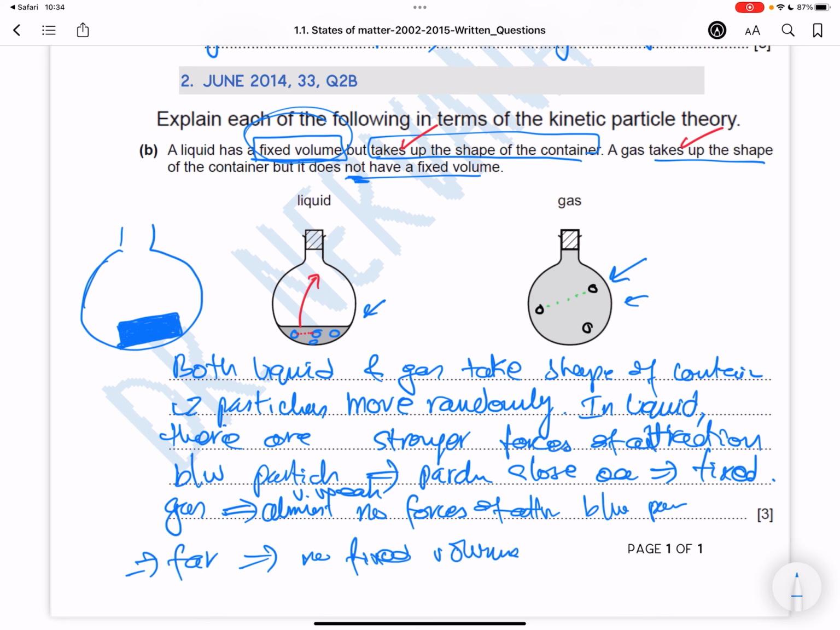All right, so where are the keywords? The fact that they take the shape of the container because particles move randomly is one mark. The fact that there are stronger forces of attraction between particles in liquid and therefore they are close together and therefore fixed volume is one mark. The fact that there are very, very weak forces of attraction between particles in gas and therefore they're far apart and therefore there's no fixed volume, that's your third mark.